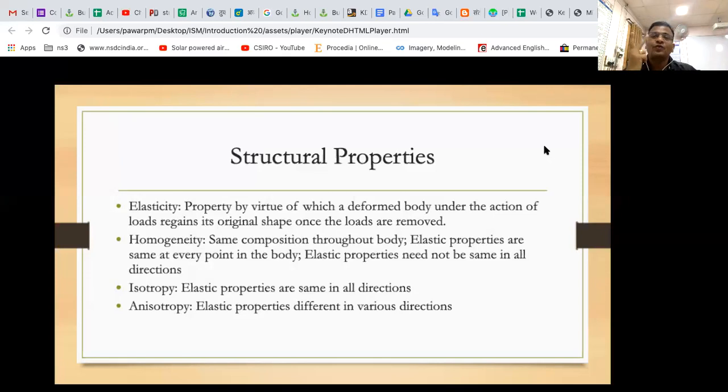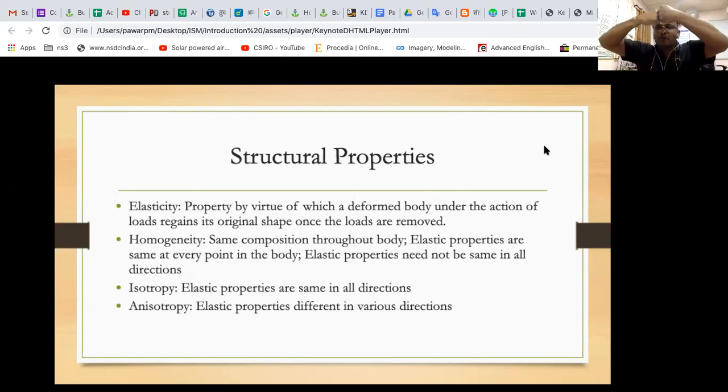At a higher level, in higher PG or advanced studies, there may be interaction of both bodies being elastic, flexible.